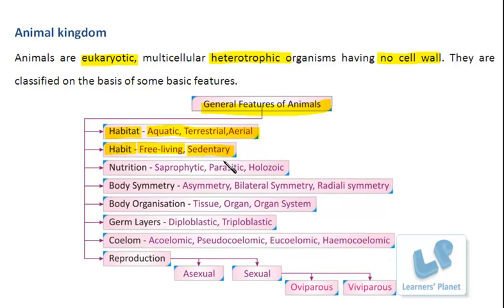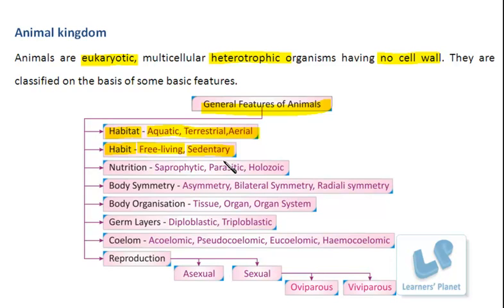Not only this, there are organisms which are living in groups, like they are gregarious or they are living in a colony, right? And some are living a solitary life. Solitary means they are living as a single independent organism, right? Like we, the human beings, right? So this is the next feature that could be compared in these animals.